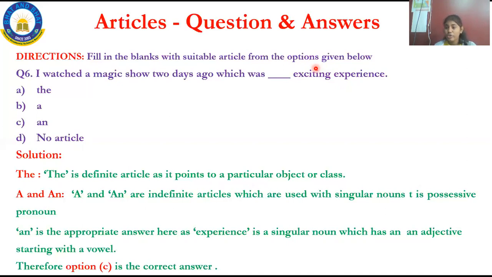We'll recall once. Okay, uses of a. A is used before words beginning with a consonant, and a is also used before words beginning with a vowel but sounding like a consonant, and before phrases denoting numbers or in exclamations. And an is used before words that begin with a vowel. See, words beginning with a vowel. Here E is a vowel and it is an adjective word starting with a vowel. It has to be filled with an, and so option C has to be filled there.